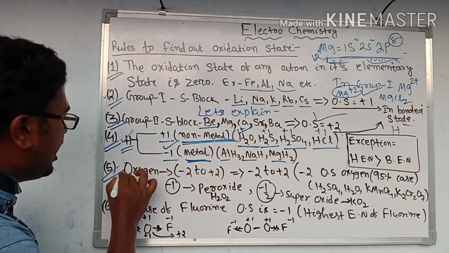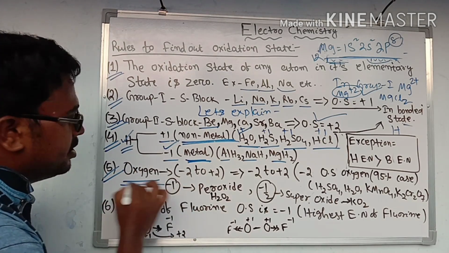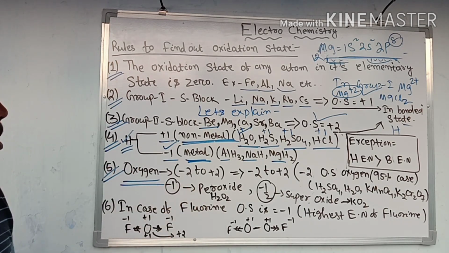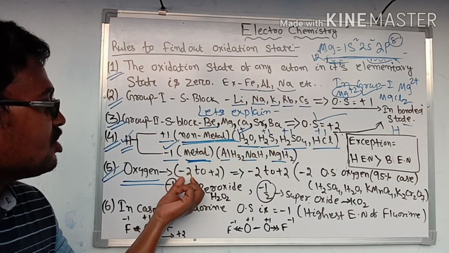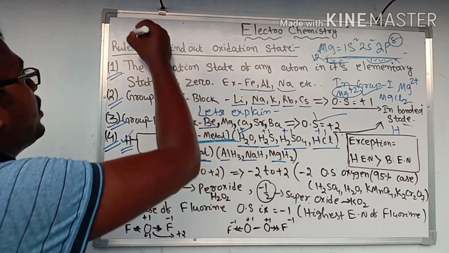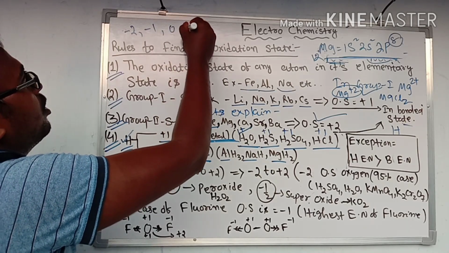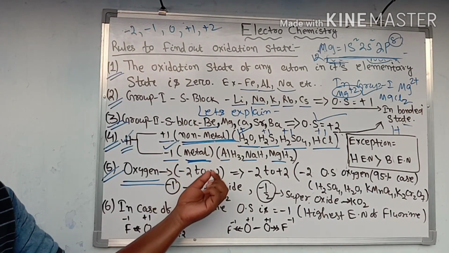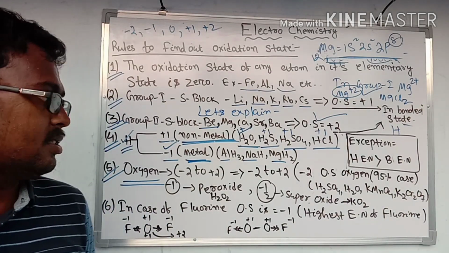Then rule number 5, in case of oxygen, it shows multiple oxidation states, from -2 to +2. It will be -2 or -1 or 0 or +1 or +2. In 95% of cases, oxygen will show -2 oxidation state.